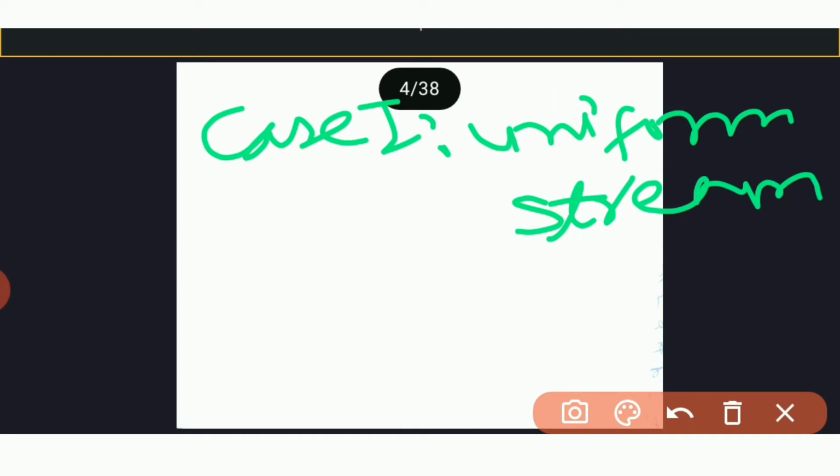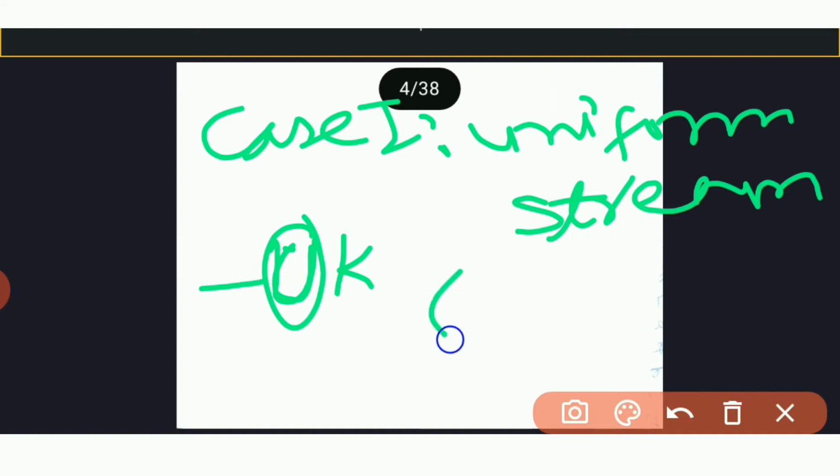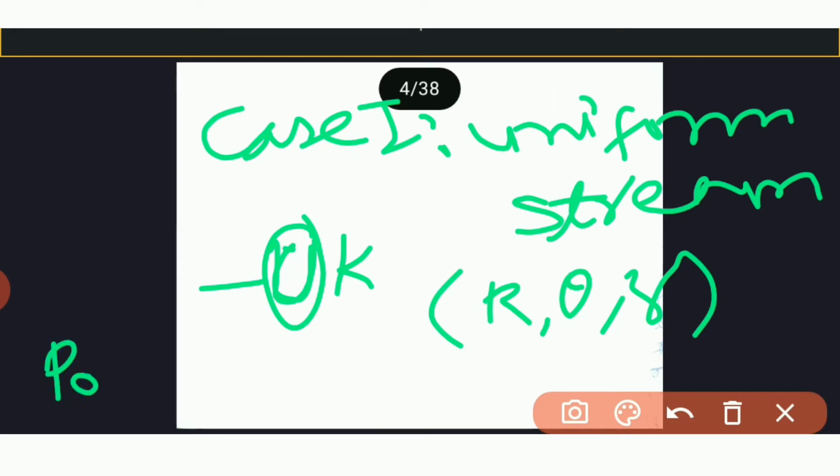Suppose we have a flow whose velocity is minus uk. Here u is constant. Let P be the point in the stream having cylindrical polar coordinates r, theta, z. Let point P0 be its projection on the z axis.